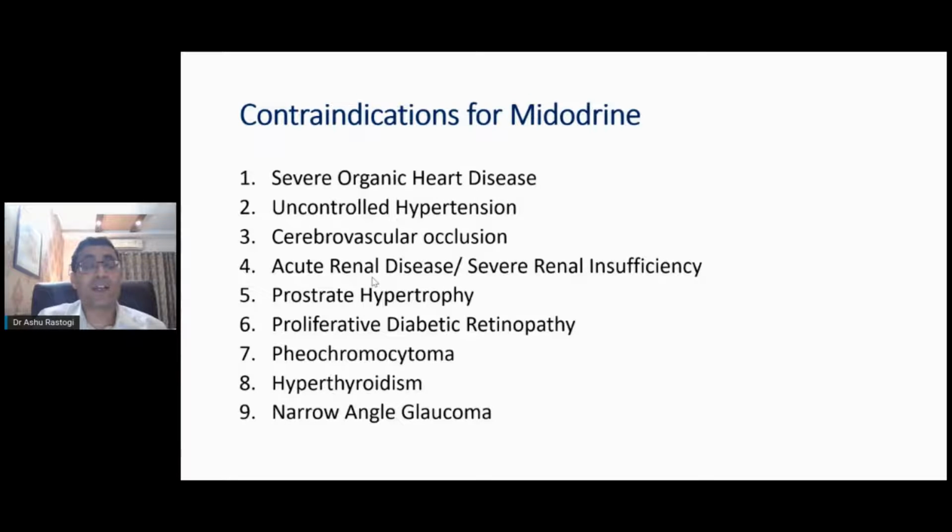One of the contraindications that I fear is uncontrolled hypertension, because midodrine causes vasoconstriction. It can lead to a slight increase in blood pressure. So if a patient has uncontrolled blood pressure, you should avoid it. Patients with severe organic heart disease like mitral valve stenosis, you should avoid. If a patient has a history of stroke, recent stroke, or cerebrovascular occlusion, you should avoid. Patients with severe renal insufficiency or prostate hypertrophy, because it can lead to urinary retention. Proliferative diabetic retinopathy, you should avoid again because of vasoconstriction.